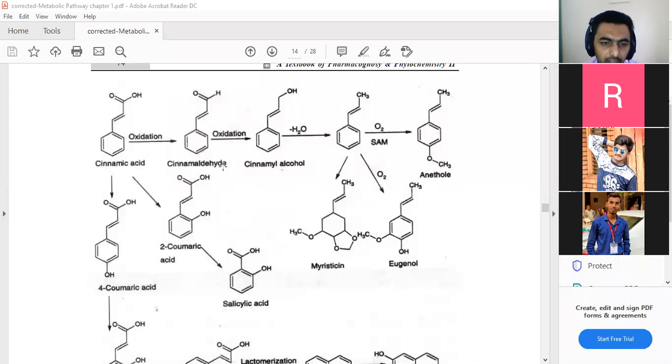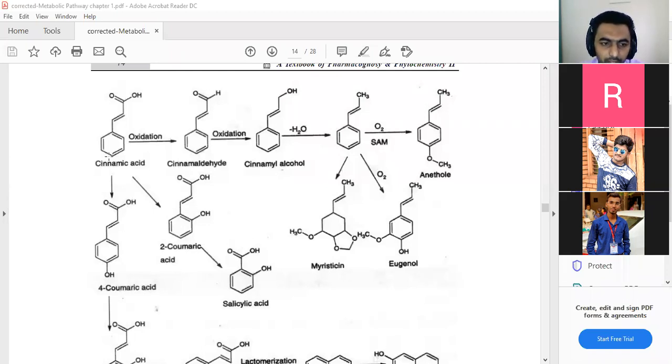On cinnamyl aldehyde we again do reduction, then we obtain cinnamyl alcohol. And on that cinnamyl alcohol compound, if we use a water molecule, it converts into a new molecule, and that molecule gives 3 more new compounds, that is anethole, methyl chavicol, and eugenol. These are the 3 compounds we can obtain from cinnamyl alcohol on the basis of the water group.